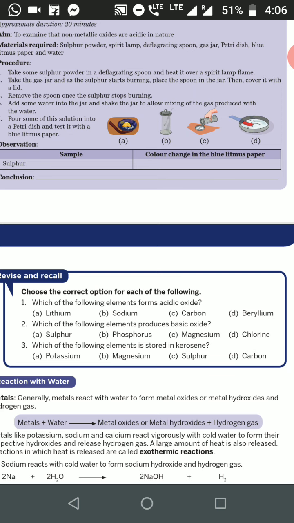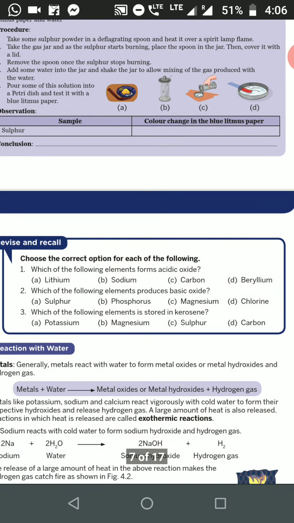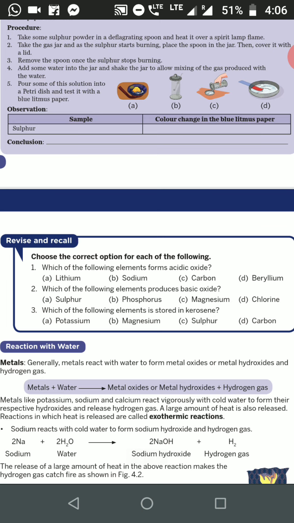Sodium is stored. Okay, today we are going to end our topic and our session here.